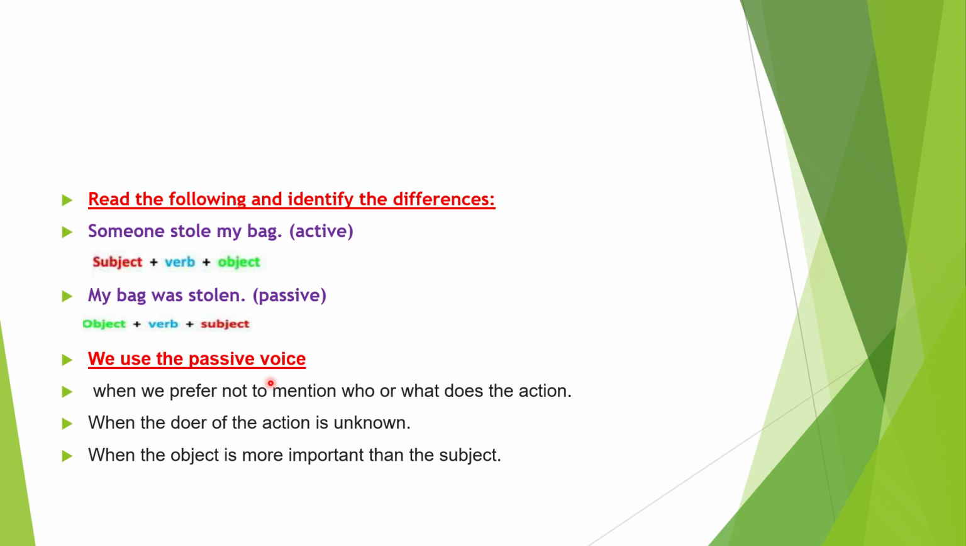Sometimes we use the passive voice when we prefer not to mention who or what does the action, or when the doer of the action is unknown, like in our case here with the woman. She grabbed her bag and ran away. And when the object is more important than the subject, like in our case also, the woman starts with my bag because the object here is more important than mentioning the subject.